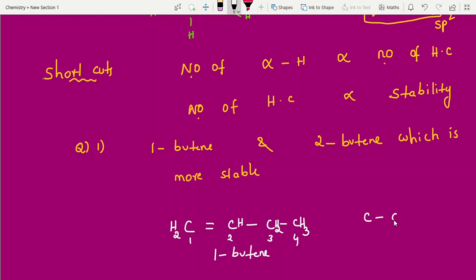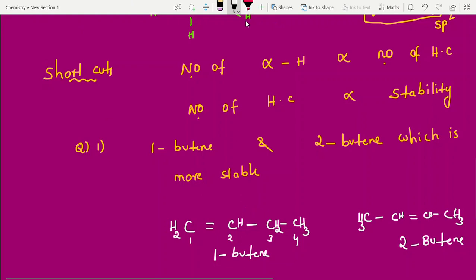Next, can you write 2-butene, students? Again 4 carbons, with the double bond between 2 and 3. Remaining you can fill with hydrogens. This is what we call 2-butene. Now they are asking which is more stable. Whenever a stability type question is there, we can apply the hyperconjugation trick, right?